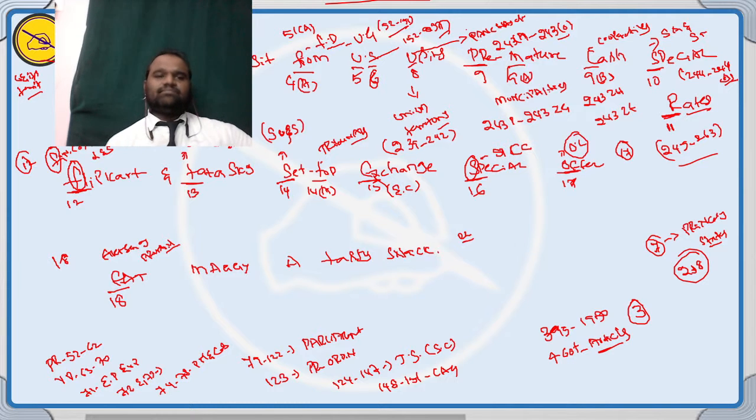First is Article 352, the national emergency. Article 356, the state emergency or President's rule in a state. Article 360, the financial emergency. Total 3 emergencies in India as per part number 18. E for emergency provisions.